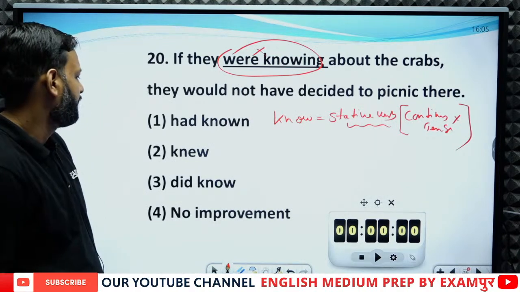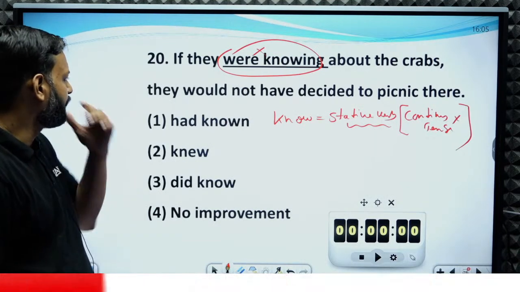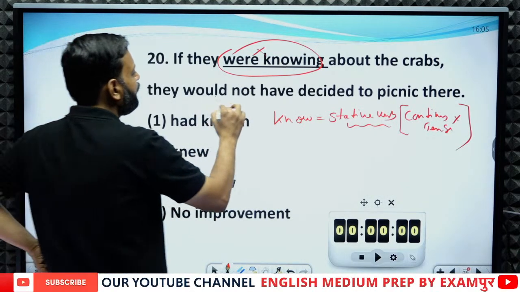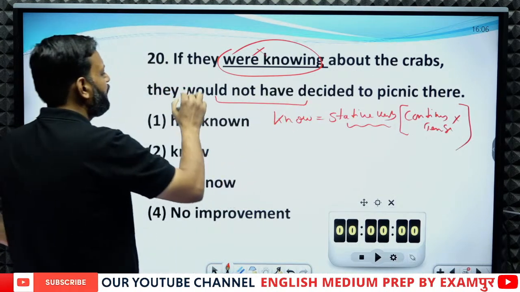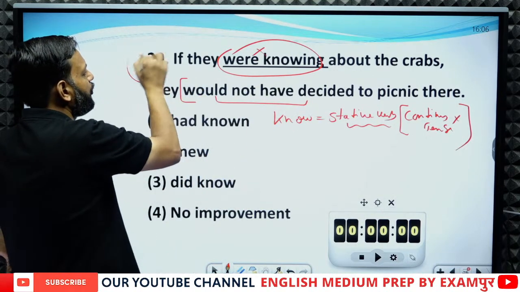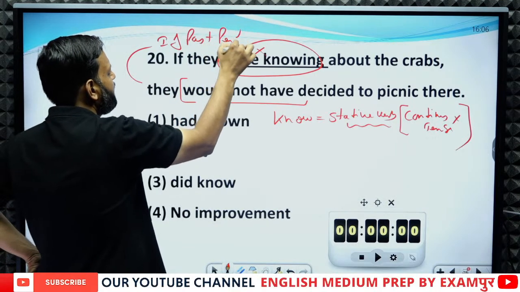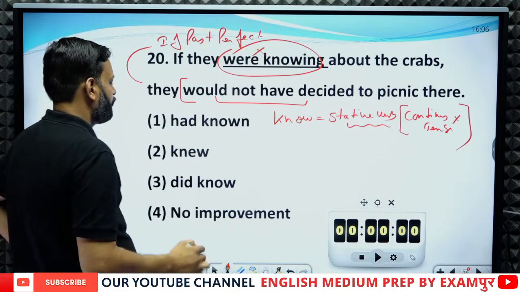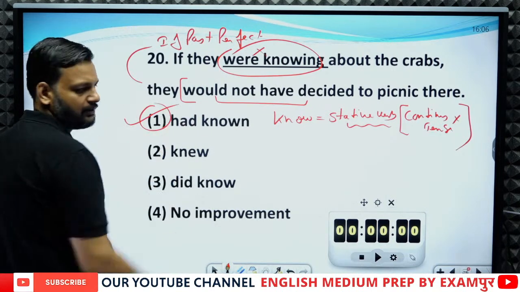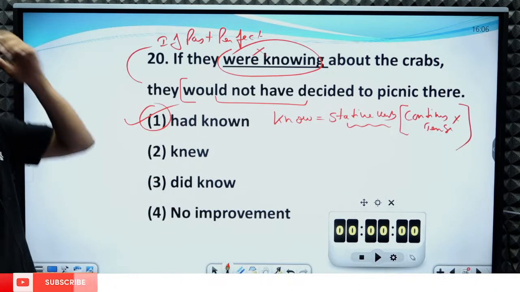And if they knew about the crabs, they would not have. So here we have would have plus third form. If we have would have plus third form in the main clause, the if clause must be past perfect. So option 1 would be the correct answer. Had known.